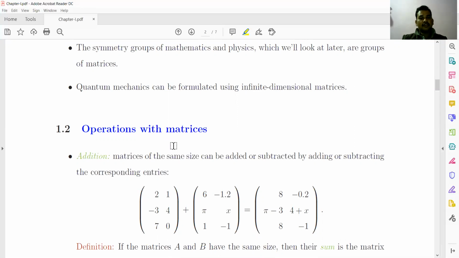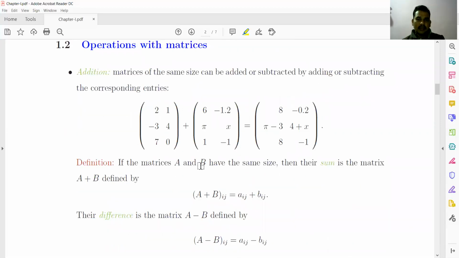Now, what is the addition of matrices? What is the basic requirement in order to add two matrices? Matrices of the same size can be added or subtracted by adding or subtracting the corresponding entries. So the basic requirement for two matrices which we are going to add or subtract is that the order must be the same. If one matrix is of order 2 by 3 and another is 2 by 1, then addition or subtraction is not possible. Only if two matrices have the same order can we add or subtract them.